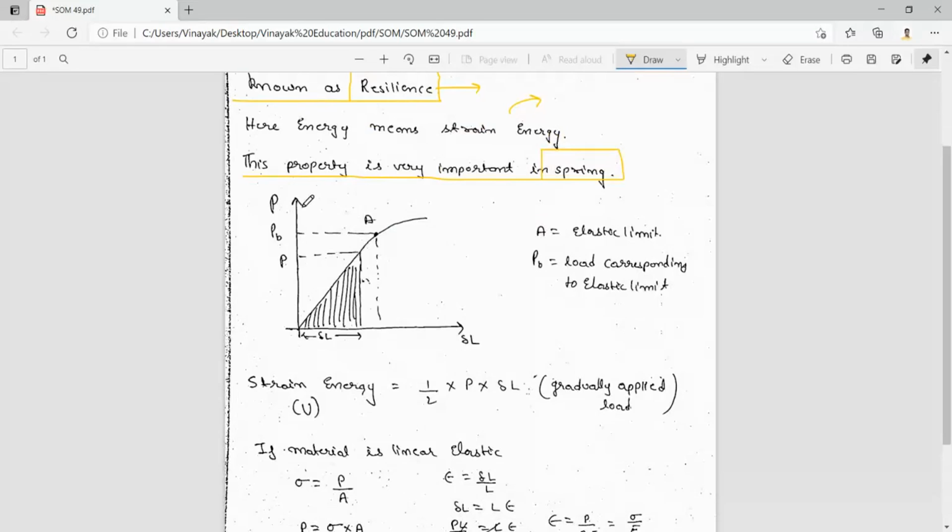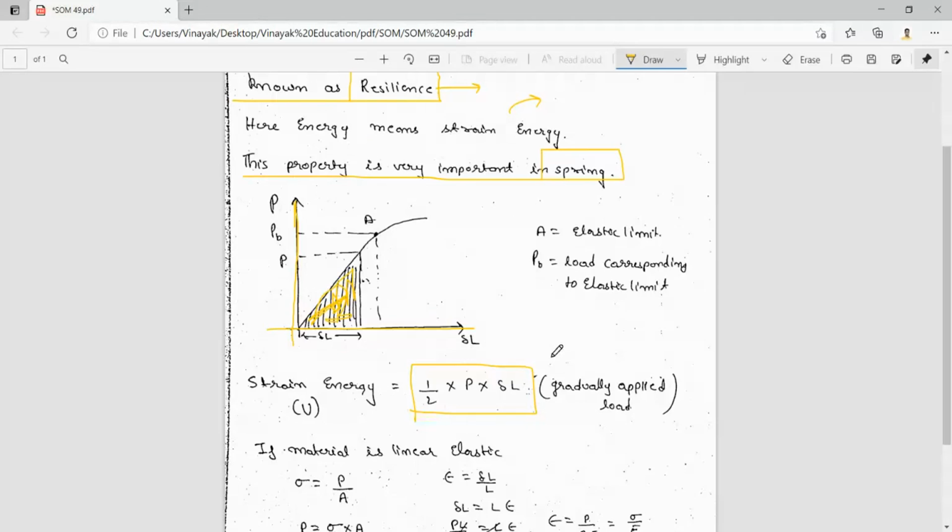So resilience can be shown in stress strain diagram. No, sorry, in load versus deformation diagram, this resilience can be shown. See, first of all, we will see what is strain energy. Strain energy is half into P into delta L. So here also you can see this P and this delta L. So this area under the load deformation curve will give the strain energy. And this is when the load is applied gradually.